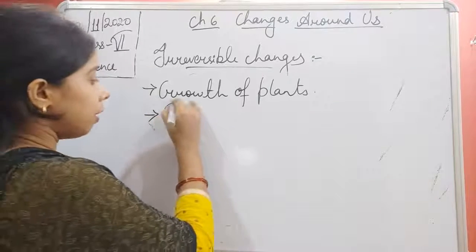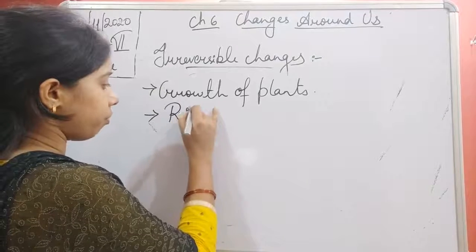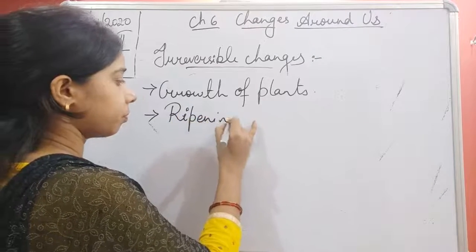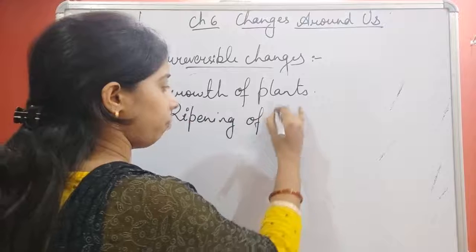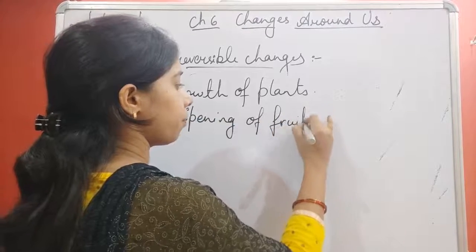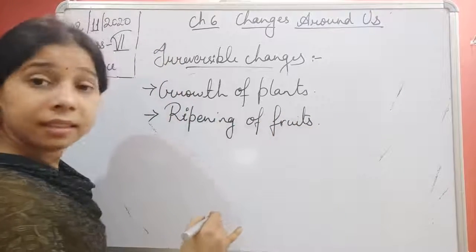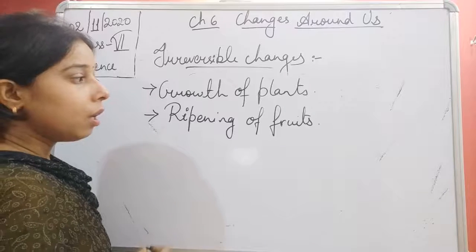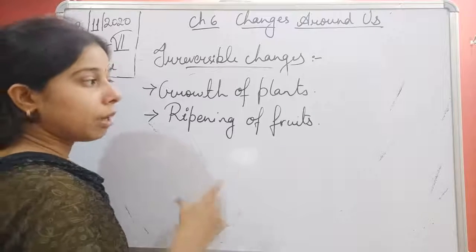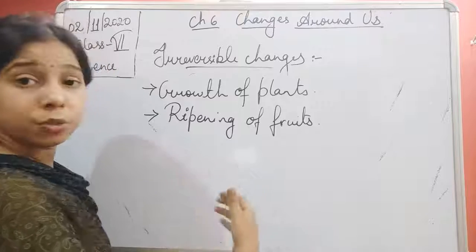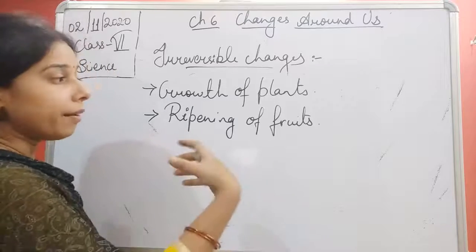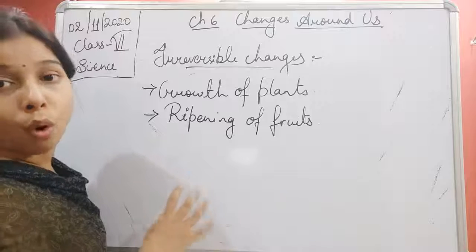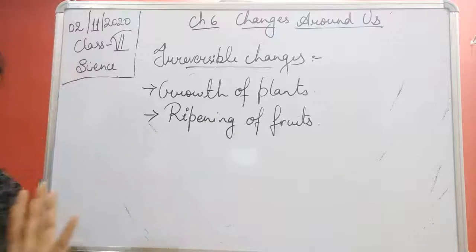Now, students, ripening of fruits. You have seen that the fruits also get ripened, and this is also an irreversible process in which we cannot convert the ripened fruit into the raw fruit again.